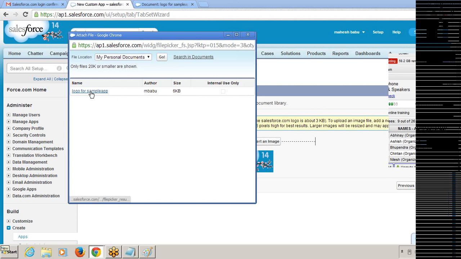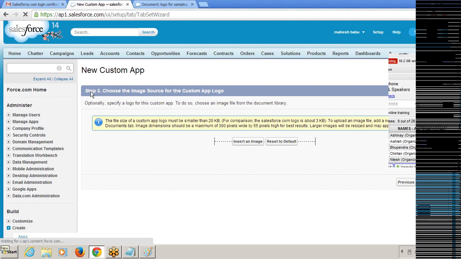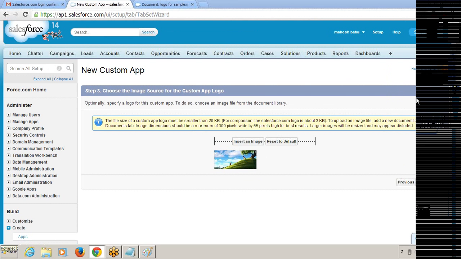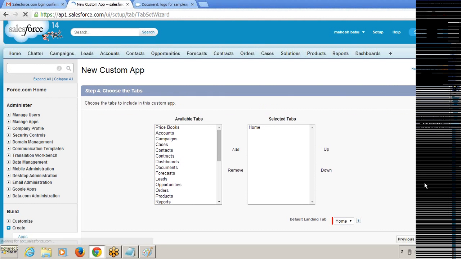Just click on this logo for sample app. So it is a logo. This Salesforce logo will be replaced with my company logo. So it is in step 3. I'm clicking on the next button. So we are going into the 4th step.